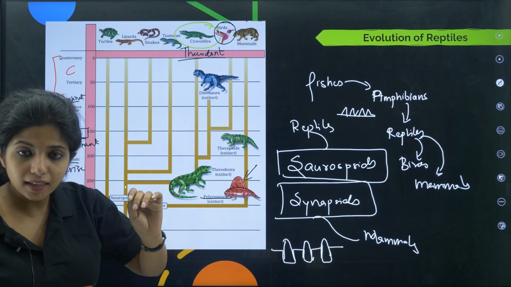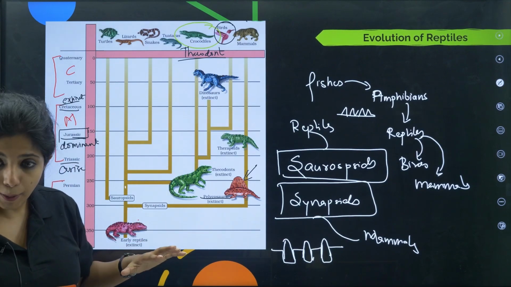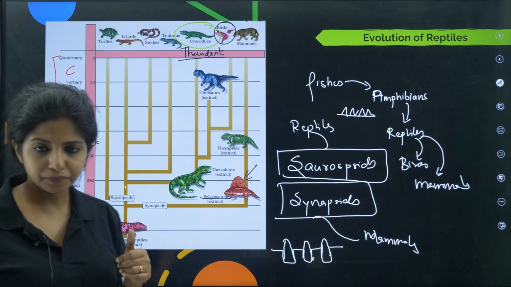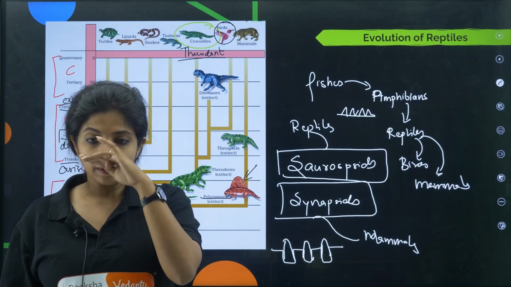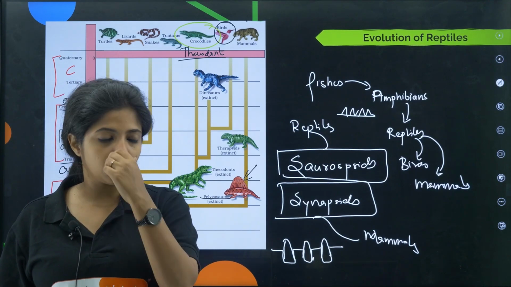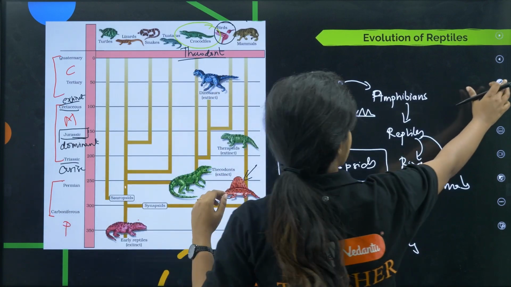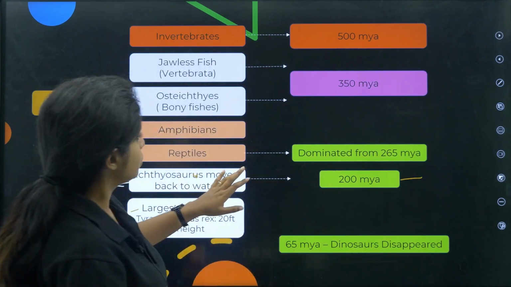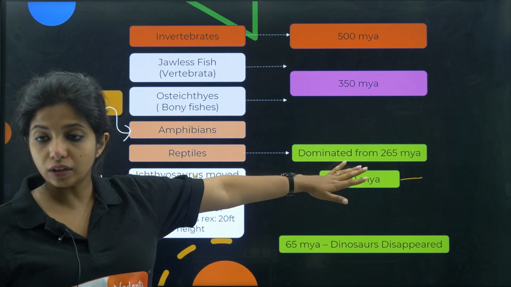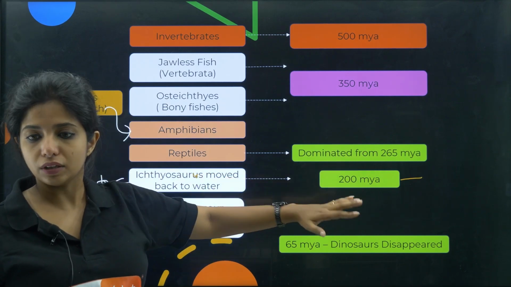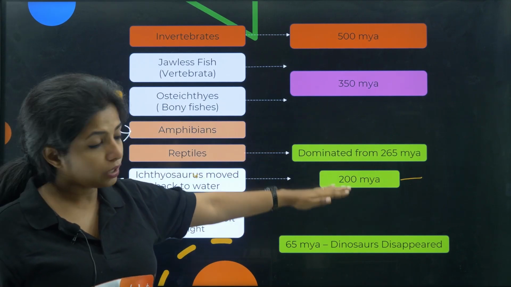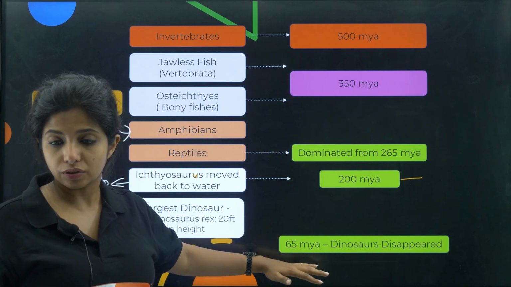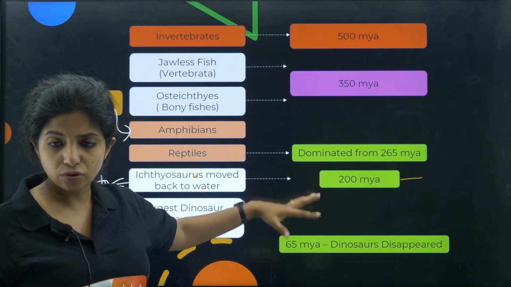The easy thing to remember is that basically you had the early reptiles. You know reptiles, when did they come? You studied the whole chart over here. If you don't remember this, come over here. I am saying they dominated Earth for 265 million years. They were there from this point to this point, that is 65 million years. The dinosaurs and everything were there.